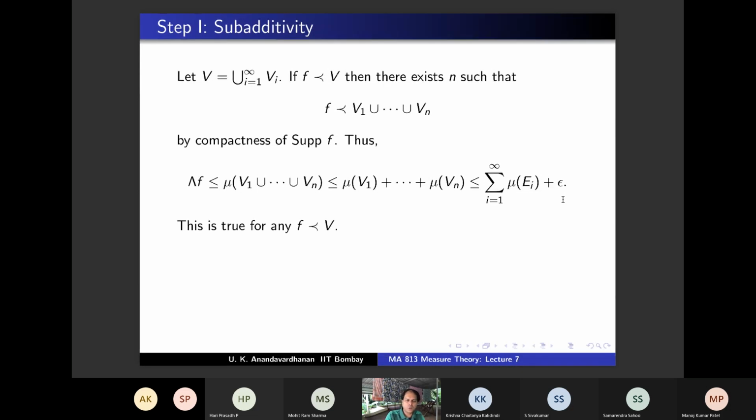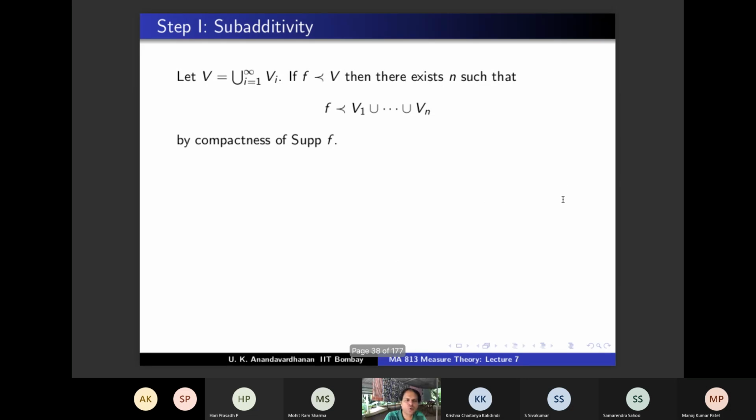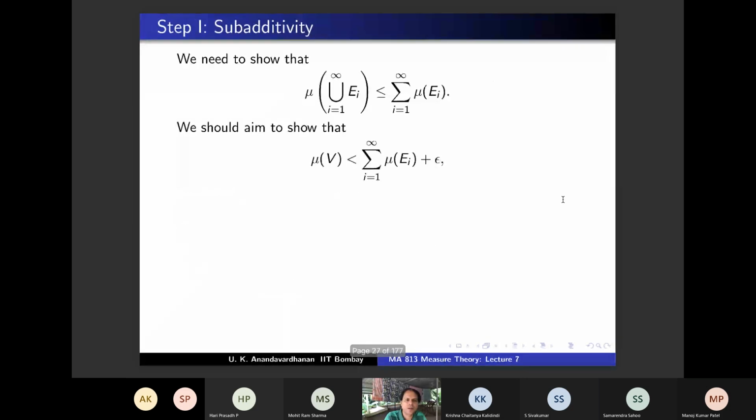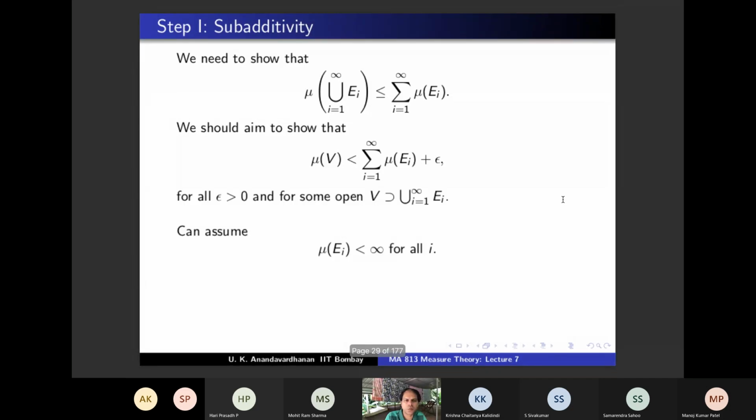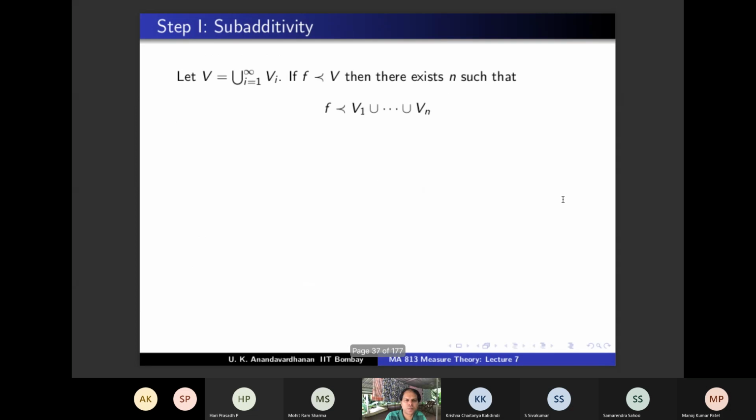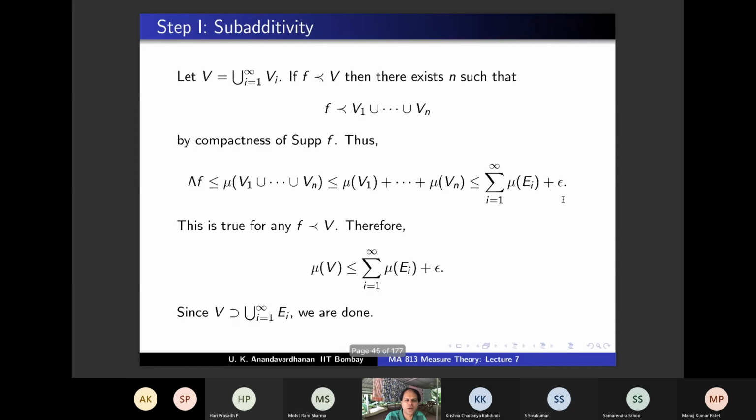So this is true for any f preceding v, and therefore mu v is less than or equal to this. Is this enough? Are we done? We are done, right? Because this is what we were aiming to show. I wanted to show that there is a v such that mu v is less than this. So that's what we have shown. There is a v such that v contains union ei, and such a v, we had to show that mu v is less than or equal to summation mu ei plus epsilon. And this is true for all epsilon.